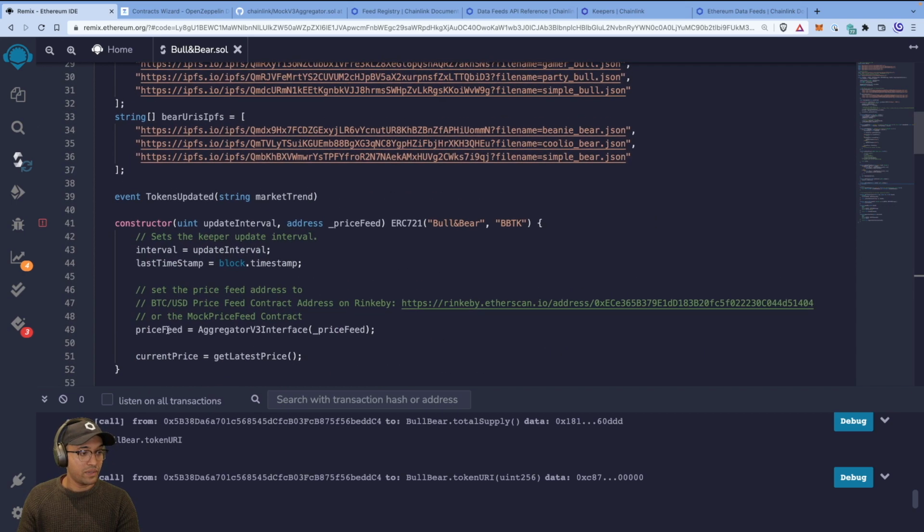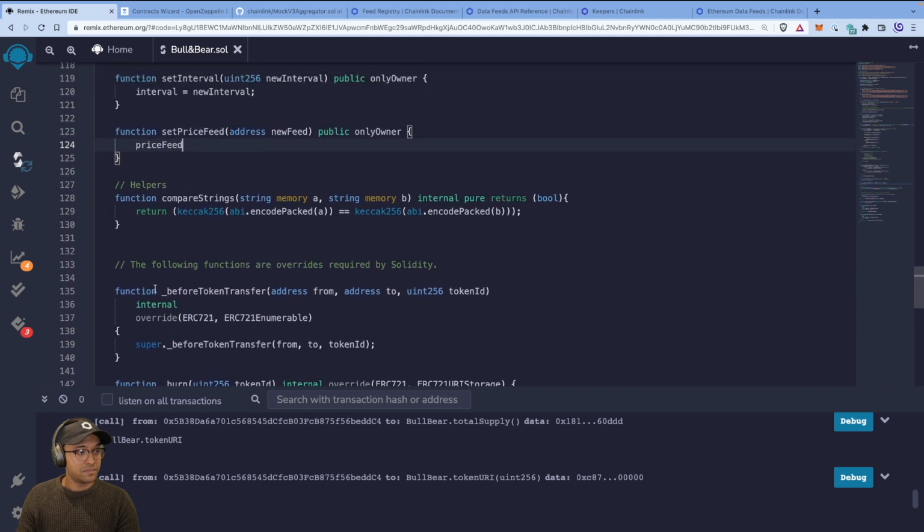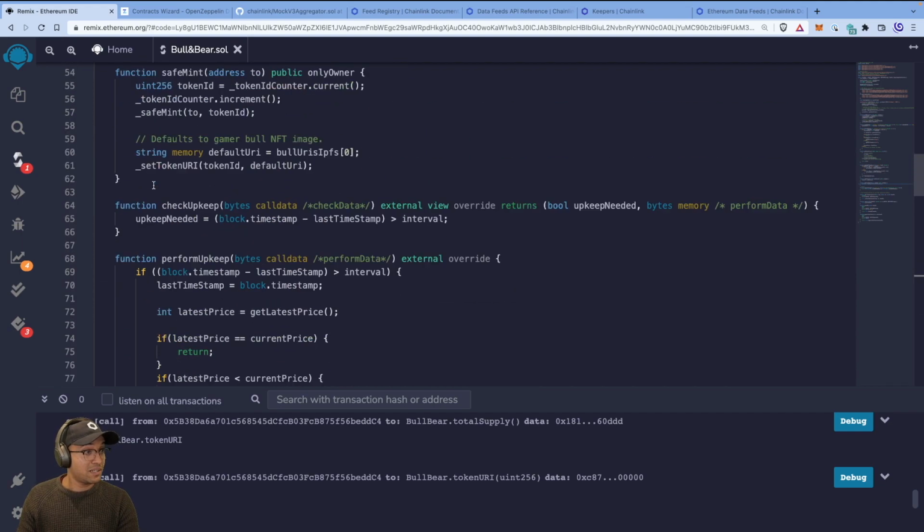Yeah, we did. Price feed is equal to aggregator new feed. Yeah. And so with that, we now have a contract that's still complaining.